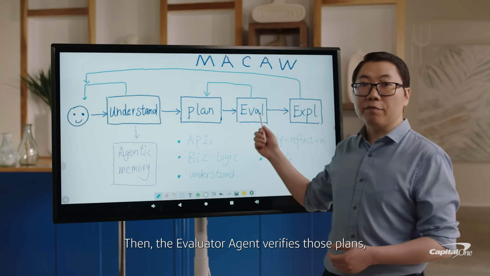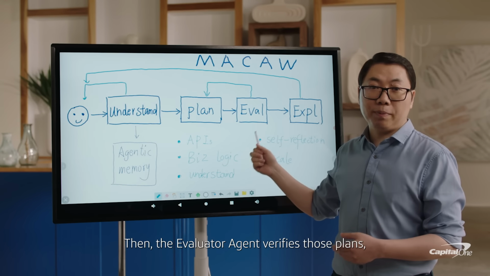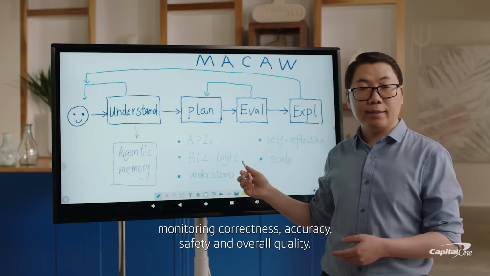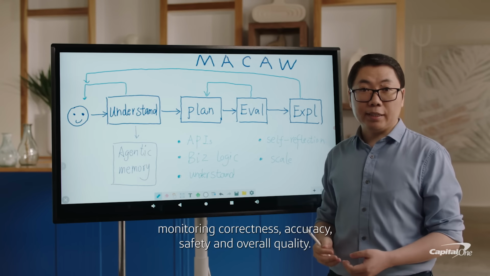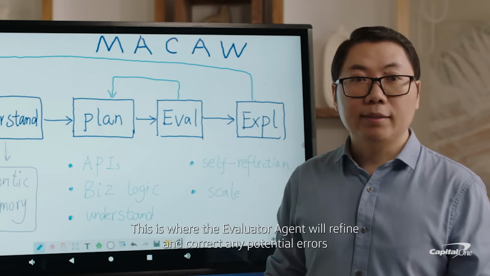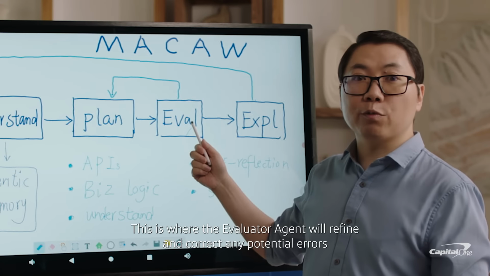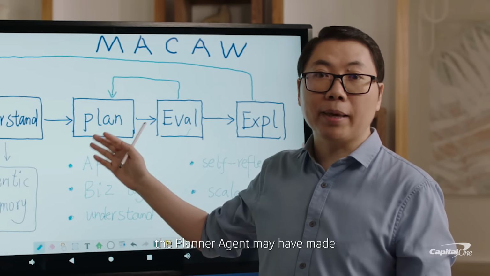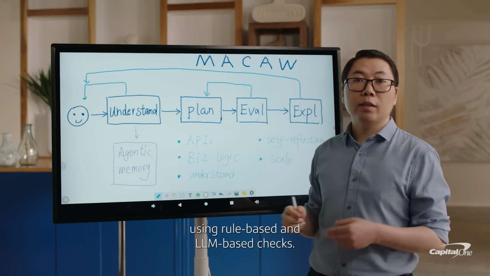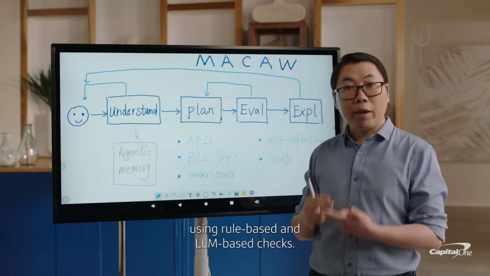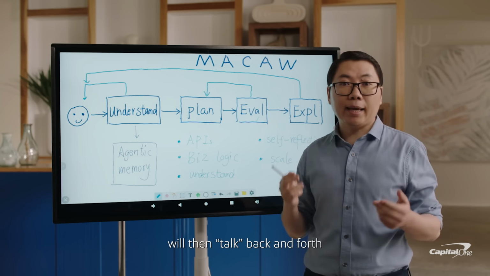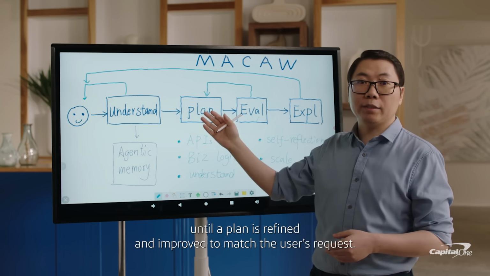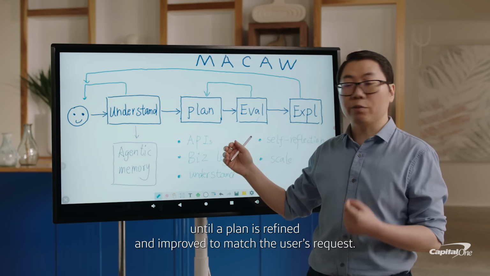Then, the evaluator agent verifies those plans, monitoring correctness, accuracy, safety, and overall quality. This is where the evaluator agent will refine and correct any potential errors the planner agent may have made using rule-based or LLM-based checks. The evaluator agent and planner agent will then talk back and forth until a plan is refined and improved to match user requests.